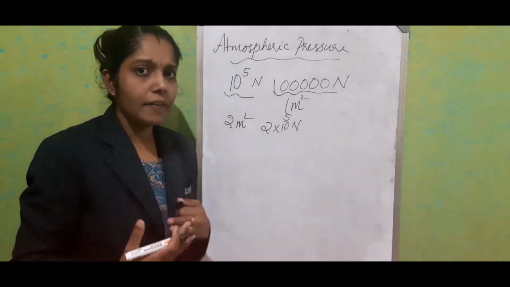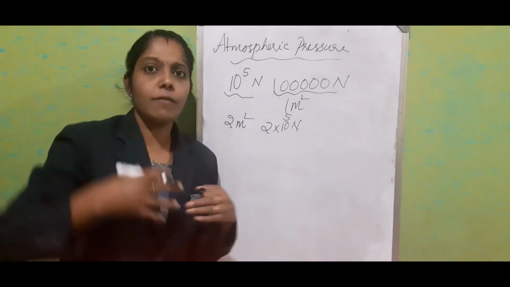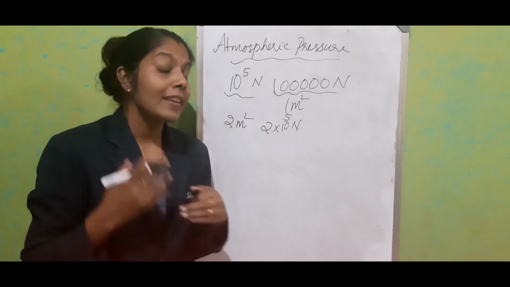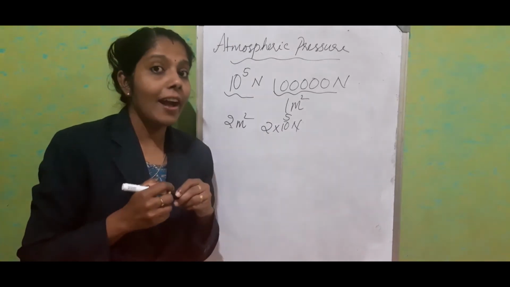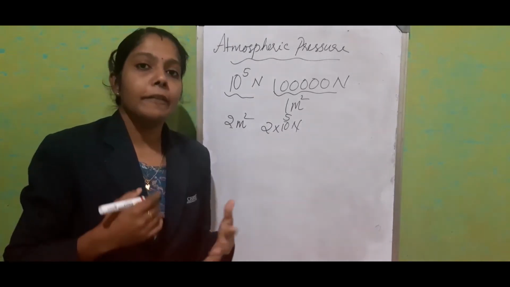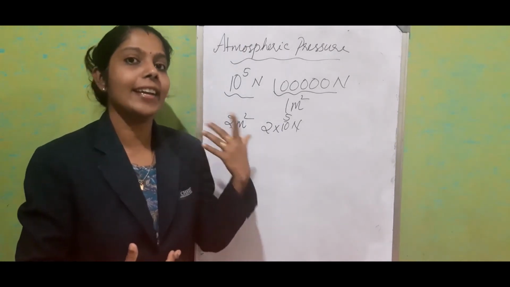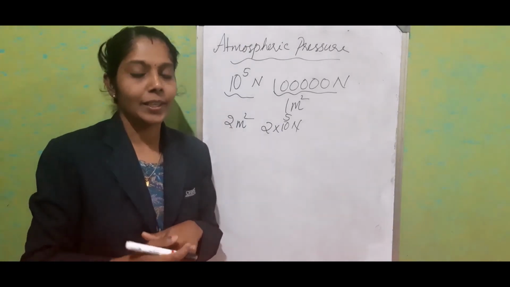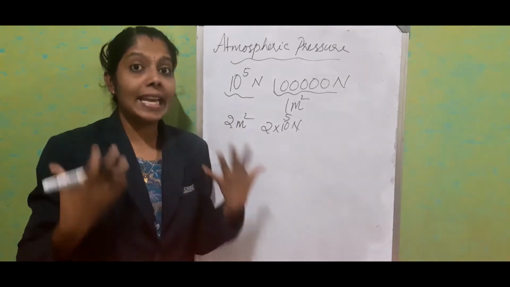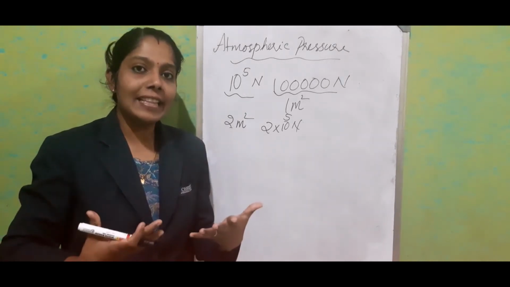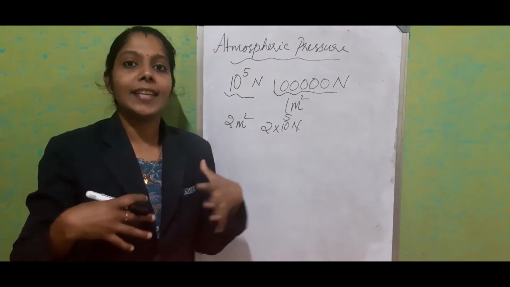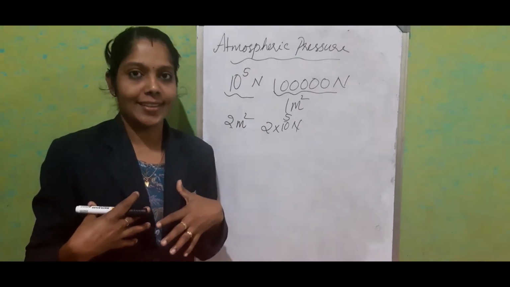But we never feel that something is applying force on us, right? The reason is that we have blood pressure. Our blood pressure is a little higher than the atmospheric pressure, so it equalizes, and we never feel that the atmosphere is exerting pressure on us.